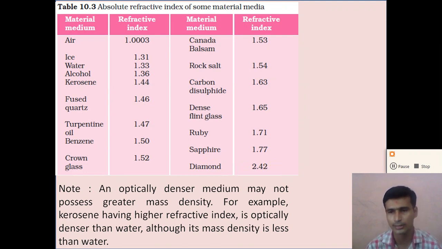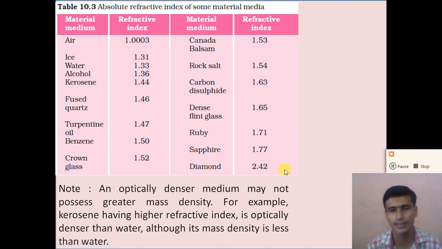Now, as the refractive index of a material is higher, we can say that the material is more optically dense. An optically rare material like air has a refractive index of 1, while water has a refractive index of 1.33. So we can say that water is more optically dense compared to air, whereas diamond is an optically denser medium because diamond has the highest refractive index. Its value is 2.42.